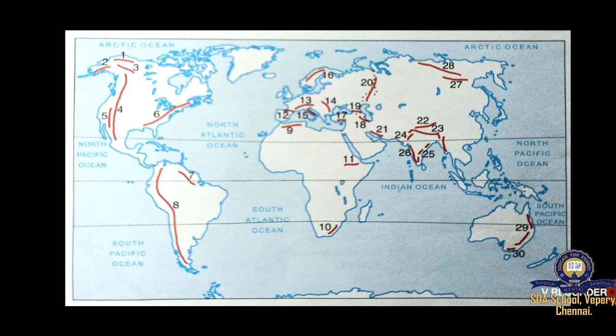Then number 20, the Ural mountains will come. Then the Himalayas, where are the Himalayas? Number 23, you have to mark the Himalayas. Don't worry children, the mountains will be clearly given to you when I give you the assignment.